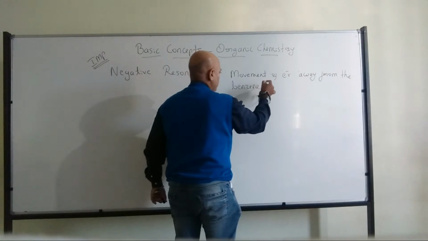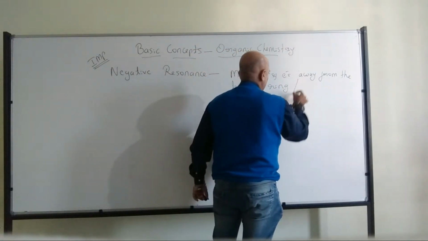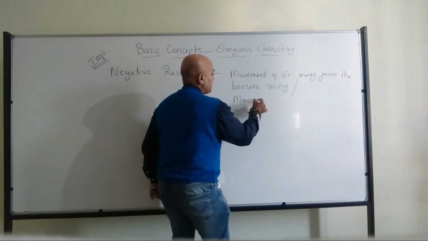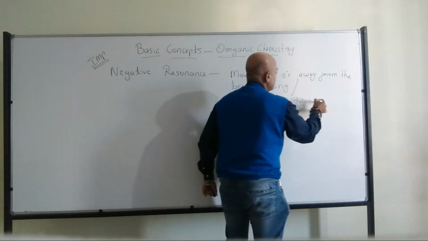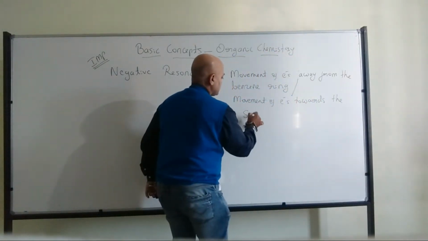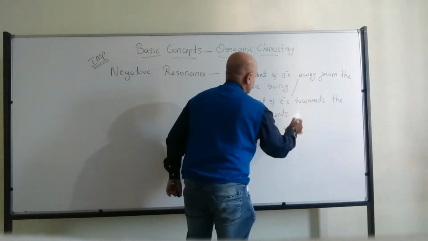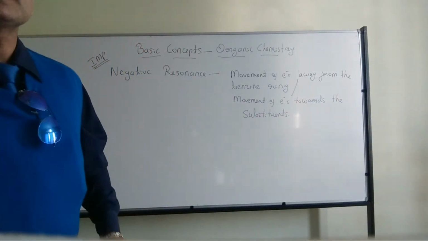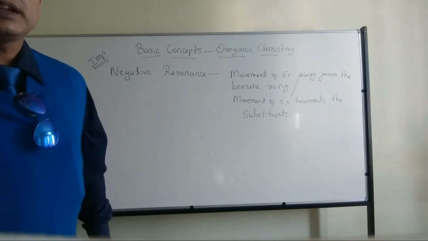Since we are talking about benzene derivatives, that's why I have written away from the benzene ring, or movement of electrons towards the substituents. Anything is fine: towards the substituents. That's where it is called negative resonance.